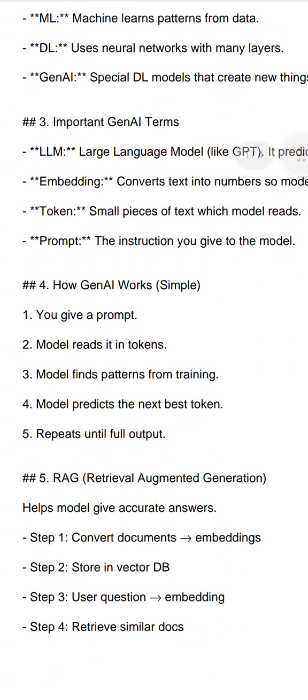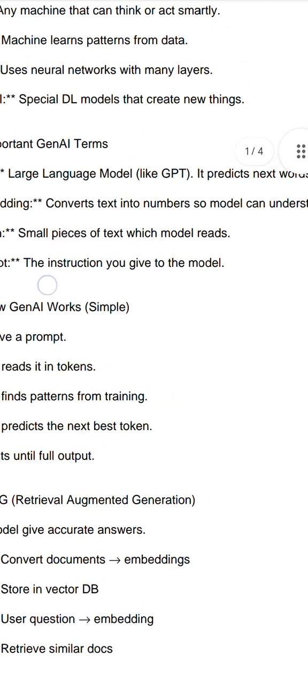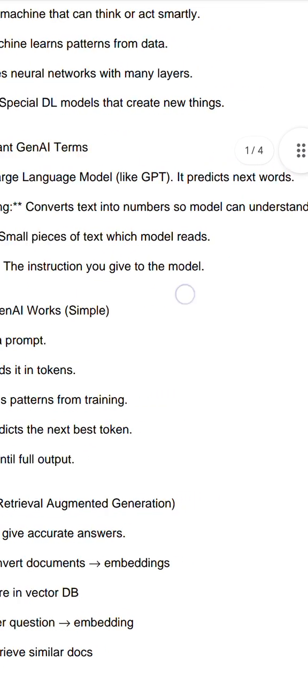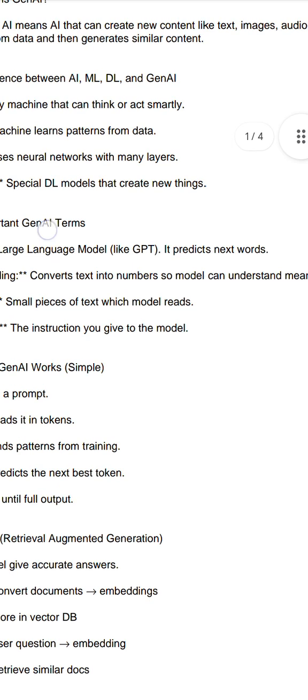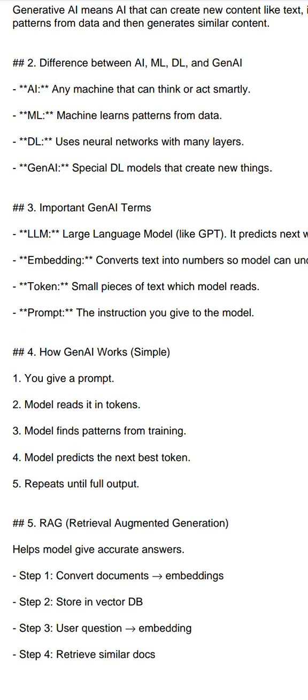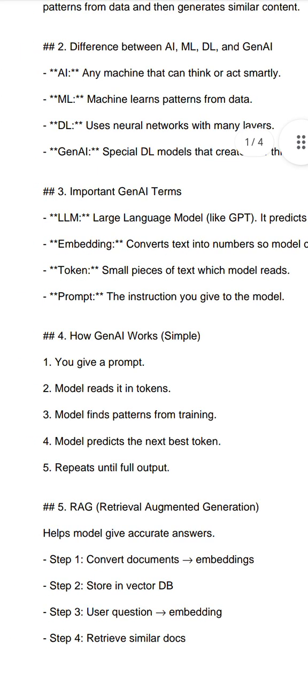Important GenAI terms. We have LLM, large language model, like ChatGPT. It predicts the next word. And we have embedding, which means converting text into numbers so the model can understand meaning. Embedding basically converts text into numbers that the model can understand easily, because we already know machines or models only understand numbers, not text.